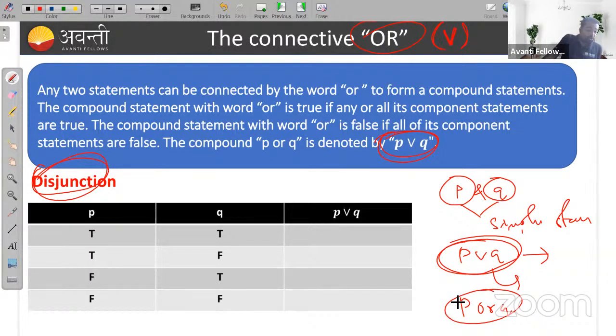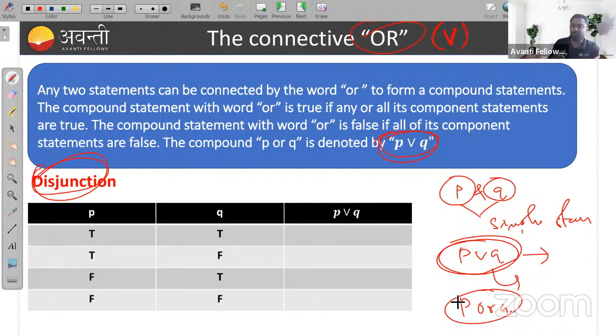Okay. So what is the truth table? Truth table is very simple. What is the truth table of P or Q? This is the case when both the statements are false, then we can say P or Q is false. Is that clear?